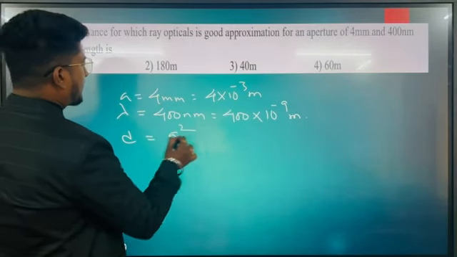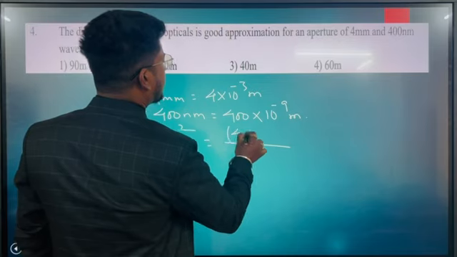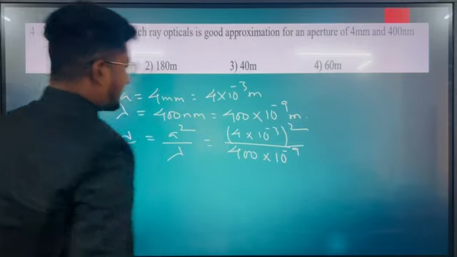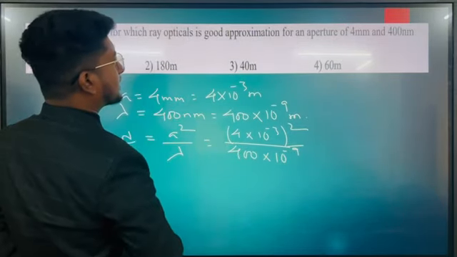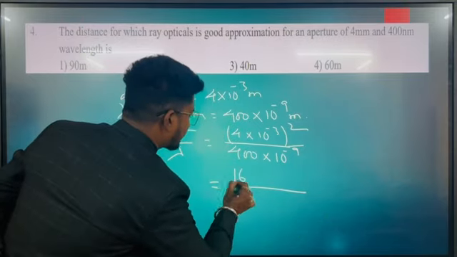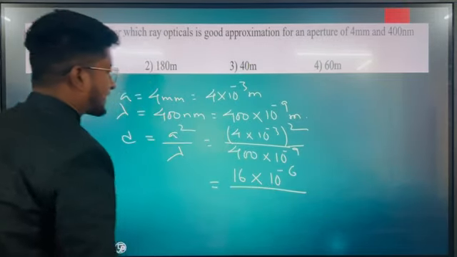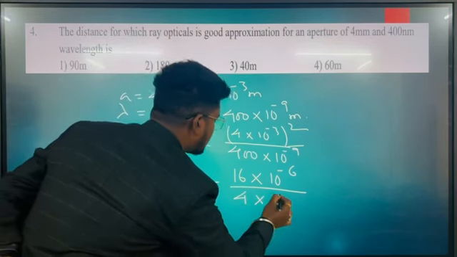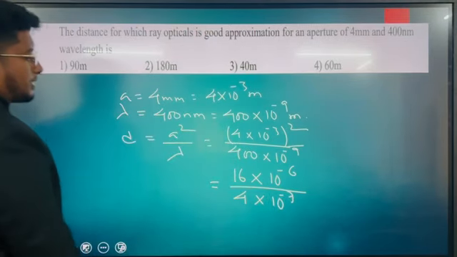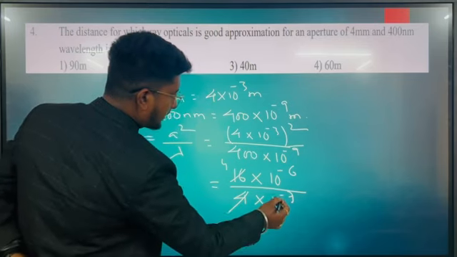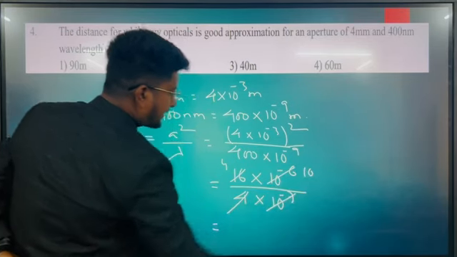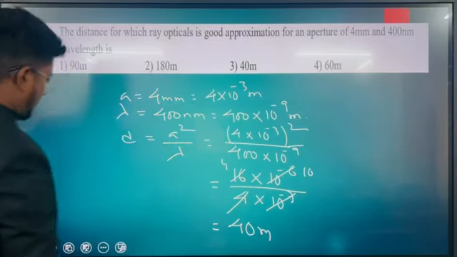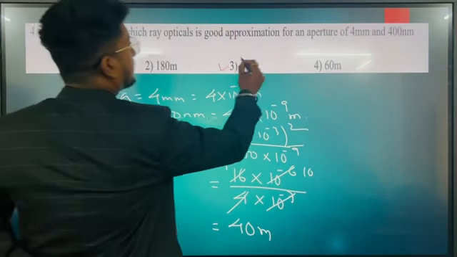Distance is equal to a square by lambda. That means 4 into 10 to the power minus 3 whole square divided by 400 into 10 to the power minus 9. So further we can write it as 4 multiplied by 10 to the power minus 6 divided by 4 into 10 to the power minus 7, right? So this 4 cancels, and here it will be 10. So it will be 10 into 4, that is 40 meter. And your answer is option number C, 40 meter.